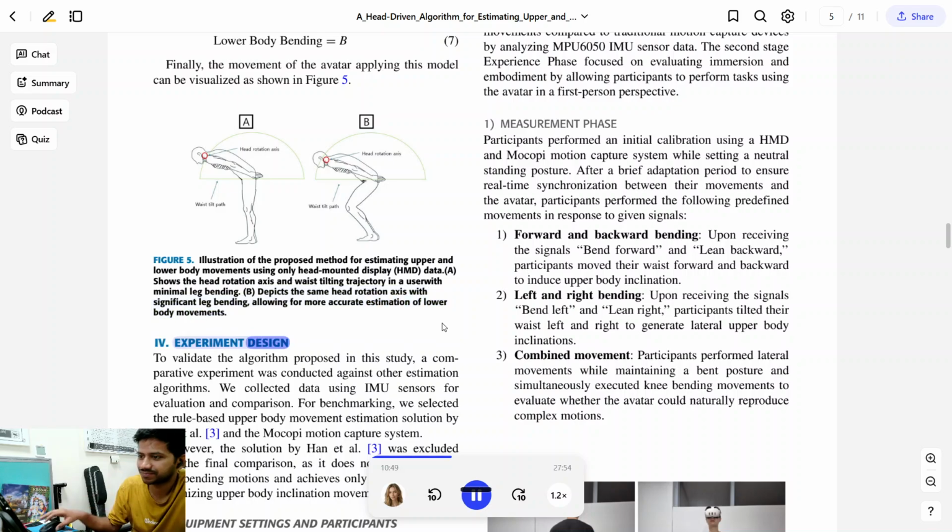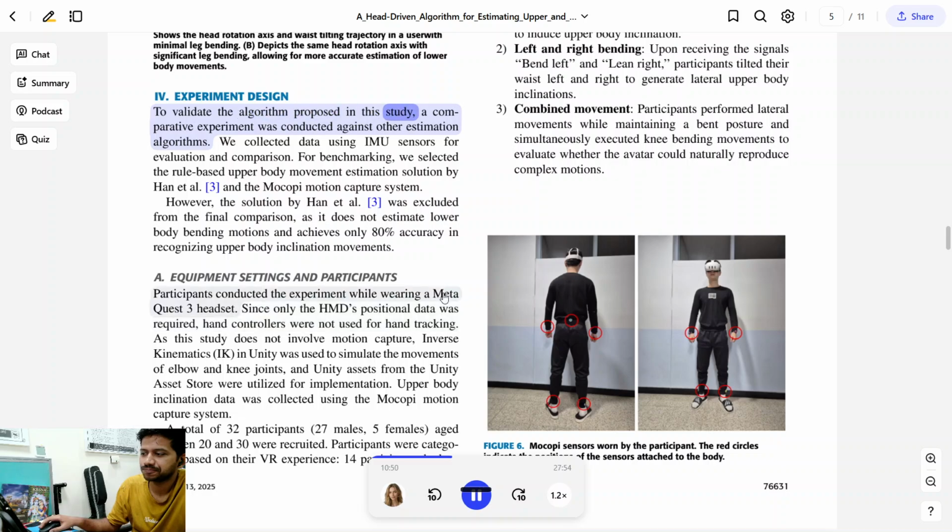Fourth, experiment design. To validate the algorithm proposed in this study, a comparative experiment was conducted against other estimation algorithms. We collected data using IMU sensors for evaluation and comparison. For benchmarking, we selected the rule-based upper body movement estimation solution by Han et al. and the Mokopi motion capture system. However, the solution by Han et al. was excluded from the final comparison, as it does not estimate lower body bending motions and achieves only 80% accuracy in recognizing upper body inclination movements.